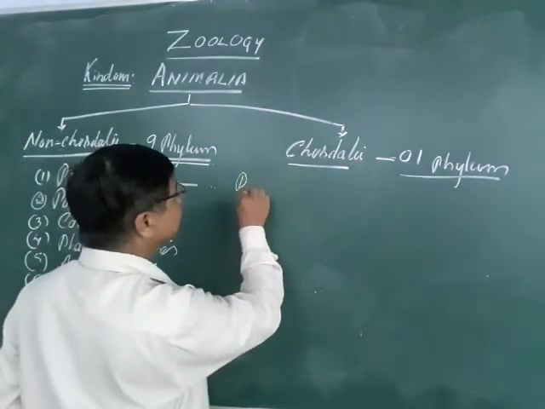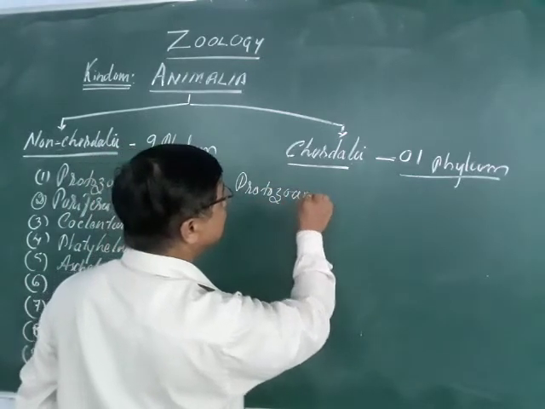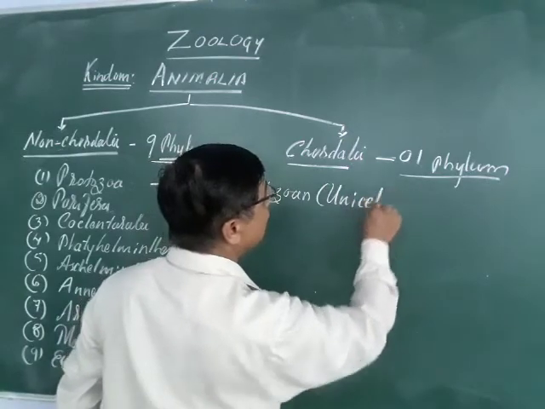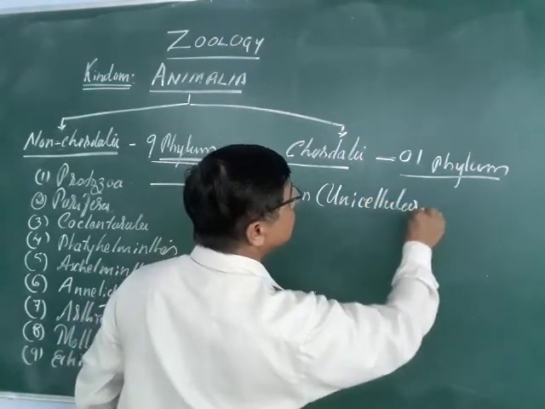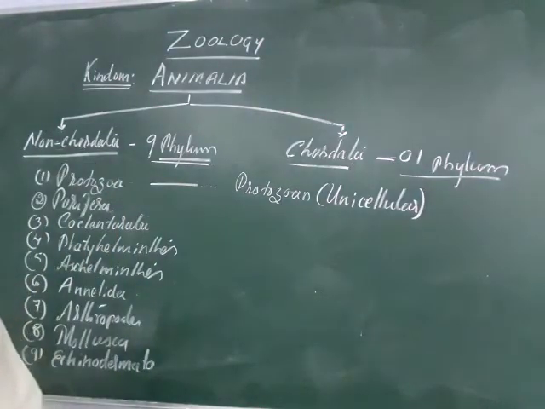Proto means, once again you write here, protozoa or protozoans. So they are termed as unicellular. What does it mean, unicellular? Unicellular means single cell. They are called the single cell.